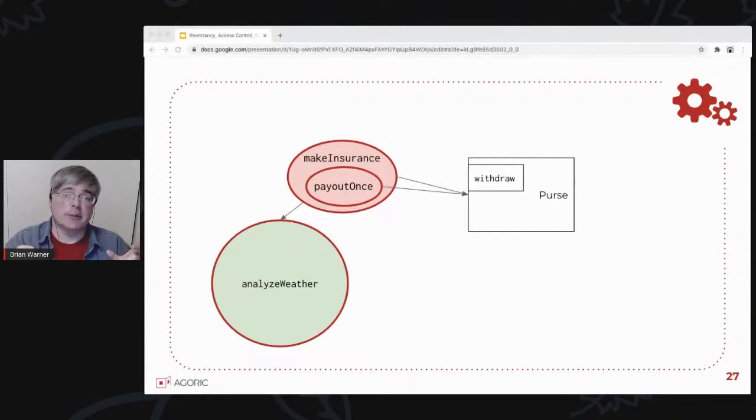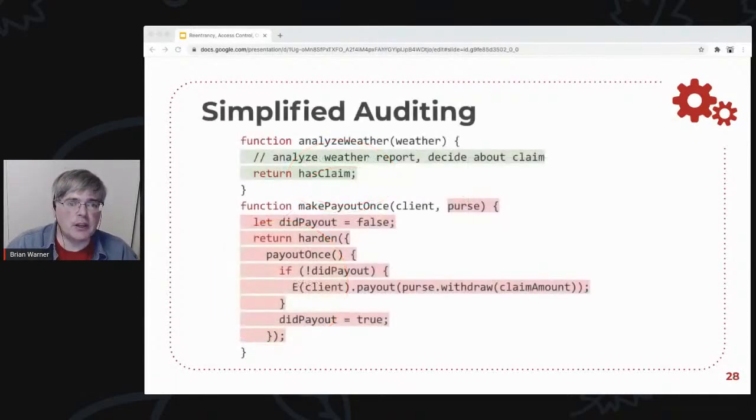The amount of code that does is much smaller, and most of that is being managed by this payout once utility function, which is highly audited. So when your auditors come along, they don't have to look through all of that analyze weather code. They don't need to worry about whether that has a surreptitious payment call, and all the money you spend on the auditors can be spent having them analyze the business logic of analyze weather rather than trying to figure out whether it's doing something surreptitious with the money. The fact that the analyze weather function wasn't given any purses to spend from means it can't directly spend anything.